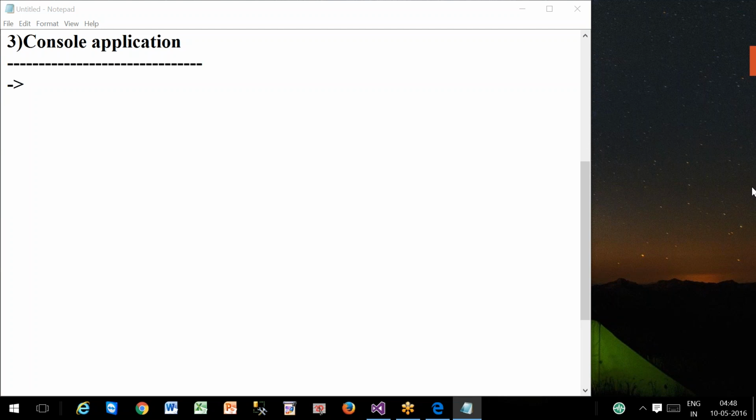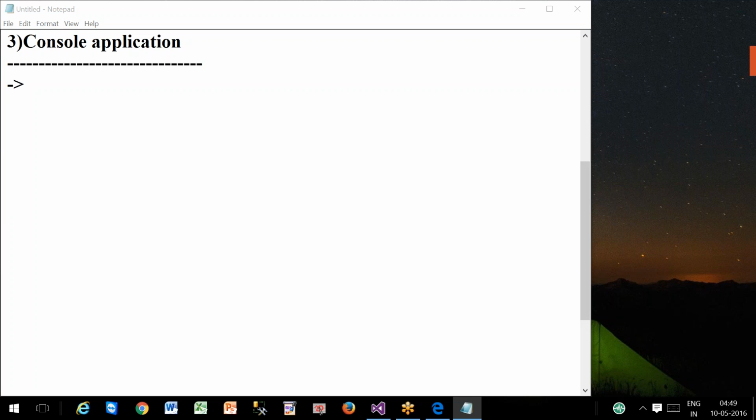Next. It will not have any special user interface, but where will be the input and output? Within the command prompt window. That command prompt window's other name is what? Console window. That's why these applications are called what application? Console application. What is the difference, Neha?